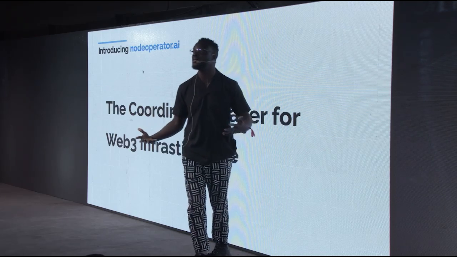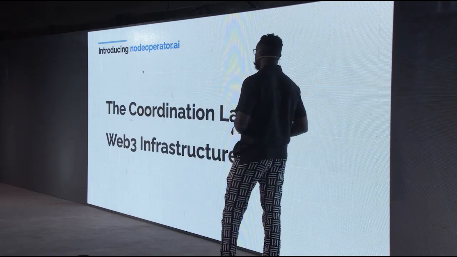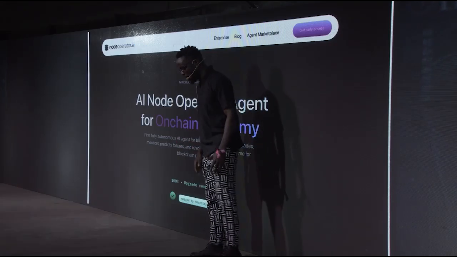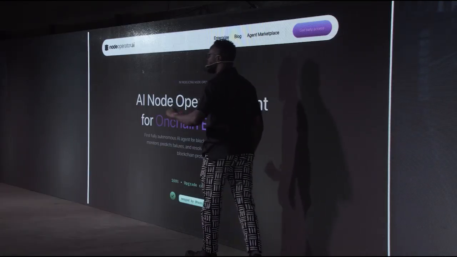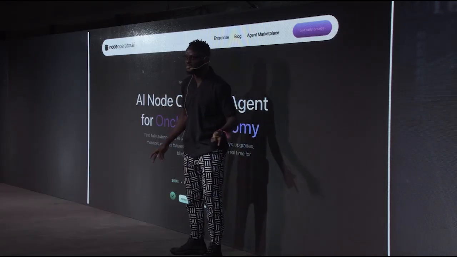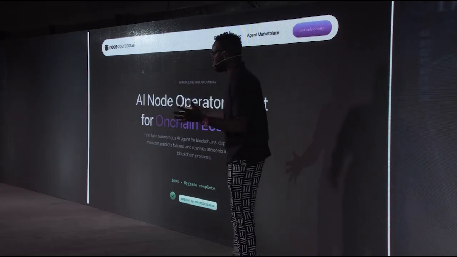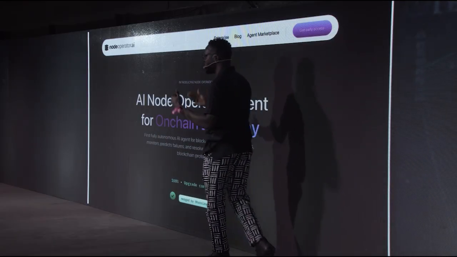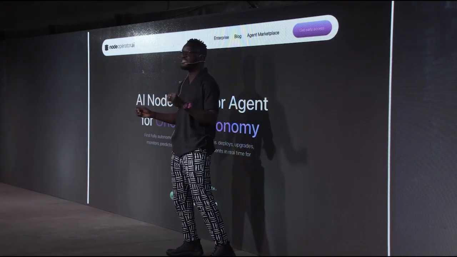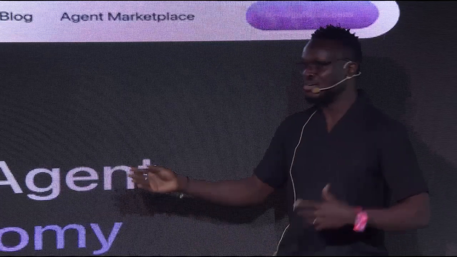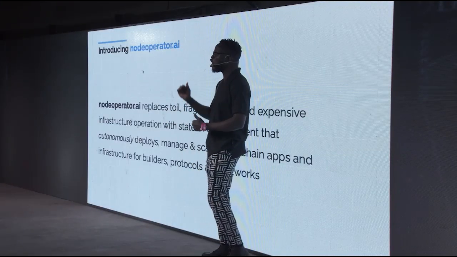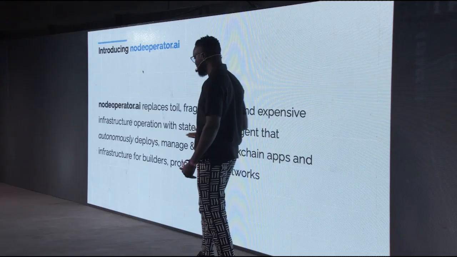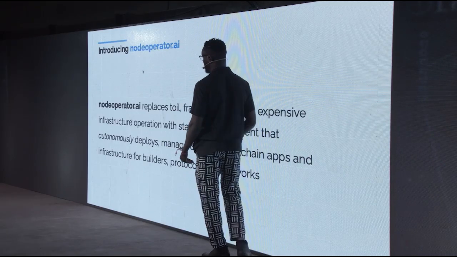The way we envision this is going to be the coordination layer for the network, for the future of Web3 infrastructure. And this is basically Node Operator AI. It's an agent that can autonomously deploy and manage blockchain nodes by itself. For people that have tried deploying a node, think about you trying to deploy a node, but think about an agent deploying a node by itself. Again, like I said, Node Operator AI doesn't just do that. It replaces all of the toil we currently face, all of the human errors we currently face, and autonomously deploys agents by itself.